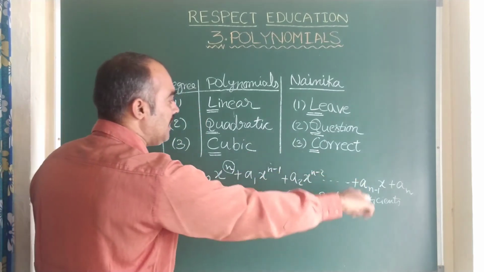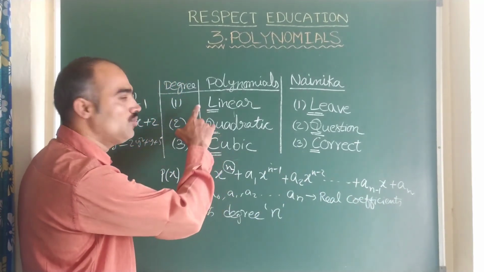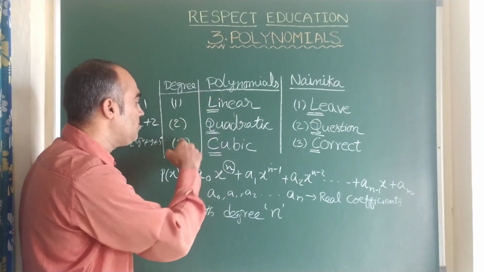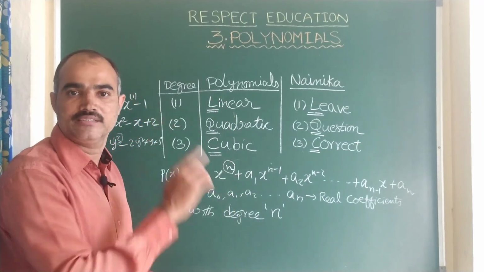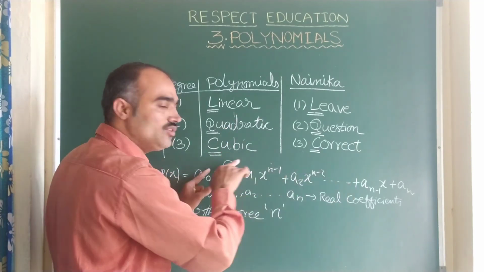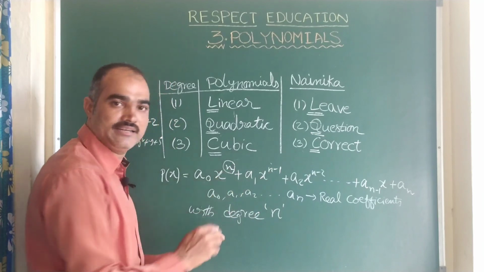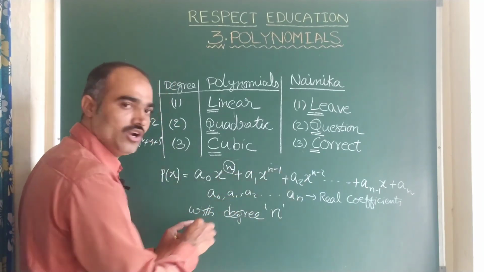This is the general form of a polynomial. You don't think that only degree will be 1, 2, 3, it can be up to n. In place of n, whatever number you want, you can write it. You can write x power 10, then remaining all you adjust, you should take below 10, then its degree is 10. Is it clear children? So this is the general form of the polynomial.